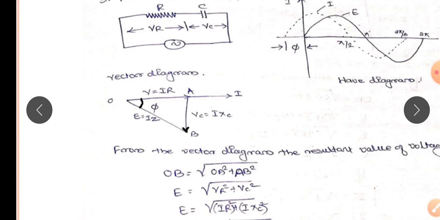Next, the voltage VC, which is 90 degrees with respect to the current, is drawn by the vector AB. That is, VC does not lag, it leads the voltage by 90 degrees, and it is drawn by the vector AB. The resultant voltage, that is the applied voltage, is the vector sum of OA and AB, that is E equal to I into Z.